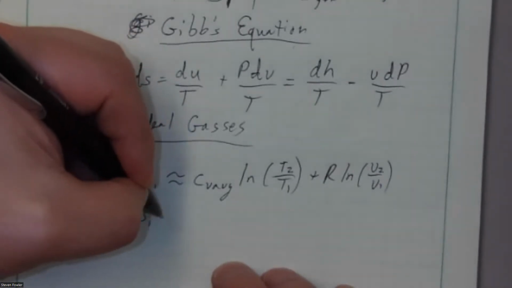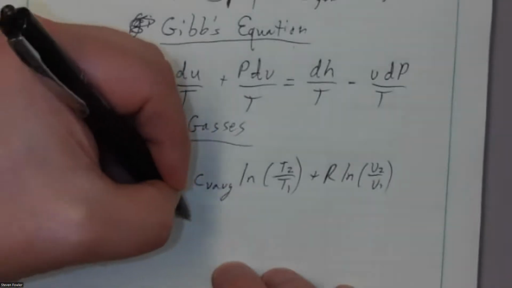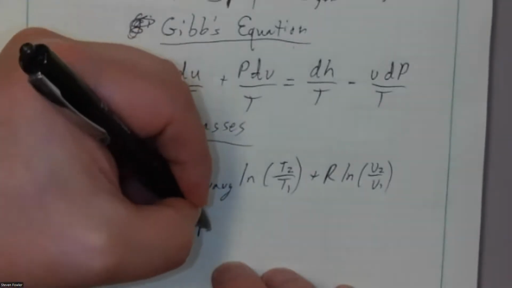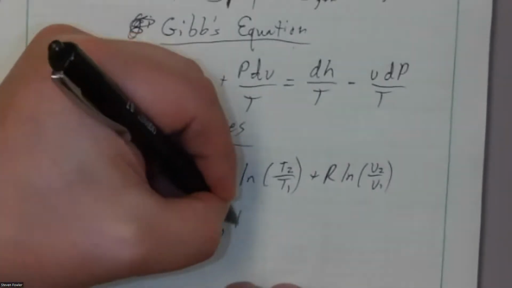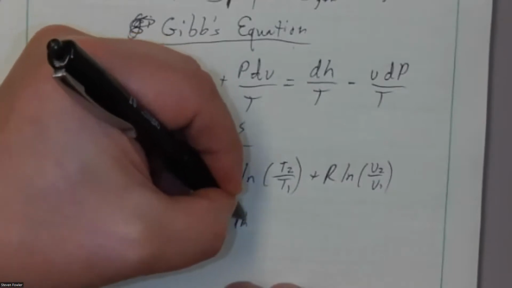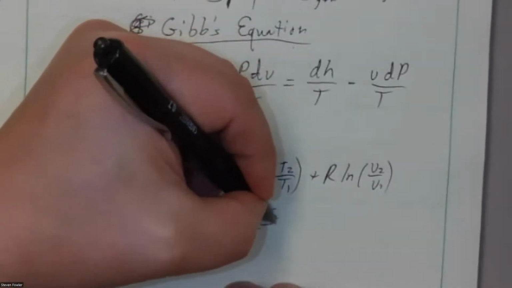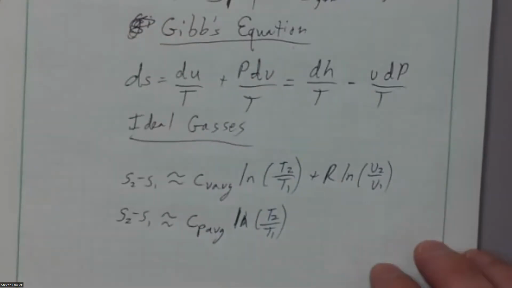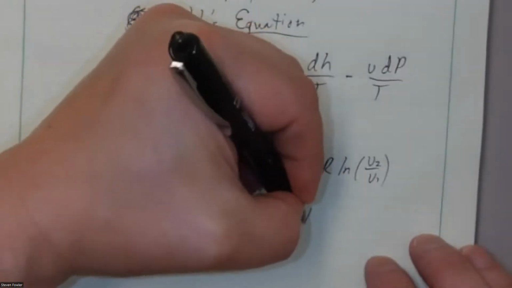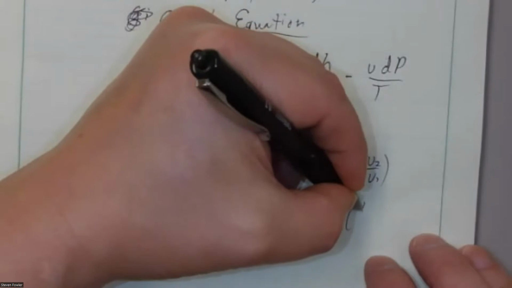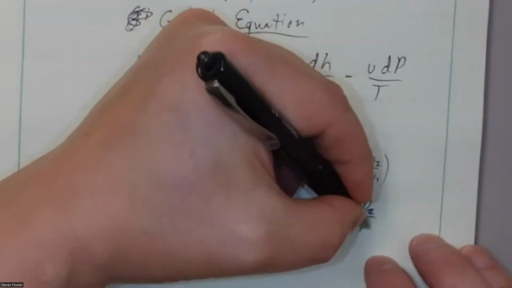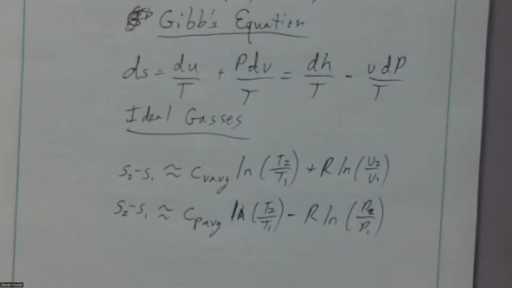The change in entropy can be approximated by C sub P at the average temperature times the natural log of T2 over T1, and this one's going to be minus R ln P2 over P1. So again, that's an approximation assuming a constant C sub P average.